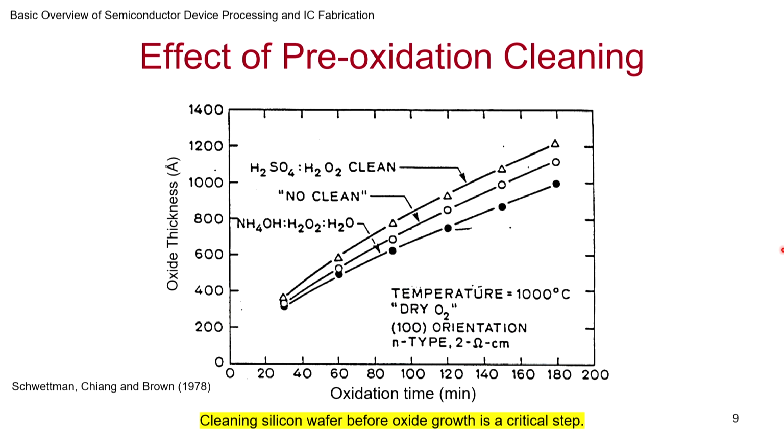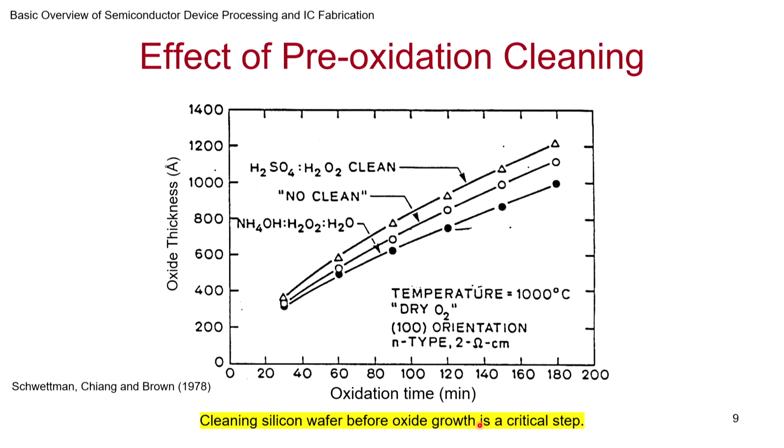And so key point, cleaning of the silicon wafer as per the procedure that you are following is imperative. It cannot be different at different times, and typically for gate oxides and critical oxides, you clean the wafer very thoroughly. Okay, and after cleaning, you have to make sure you don't leave it there. Try to oxidize it immediately. So put it in the furnace immediately. In the laminar flow that we discussed last time, in the furnaces you load it and you start oxidizing it. Okay, so cleaning the silicon wafer before oxide growth is a critical step. That's the takeaway message I want to give from this slide.